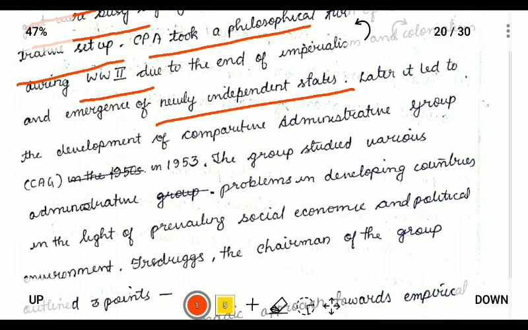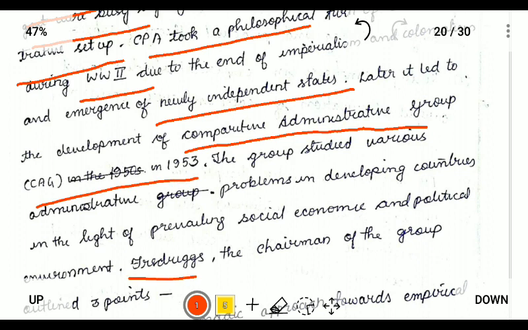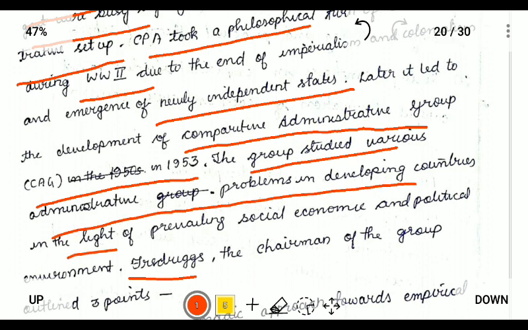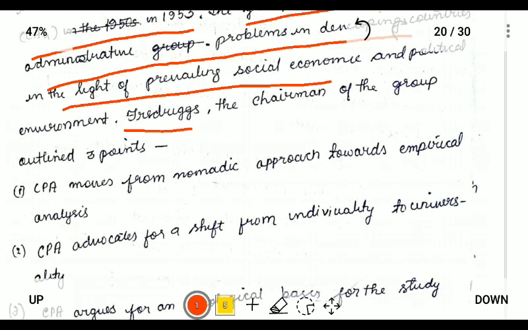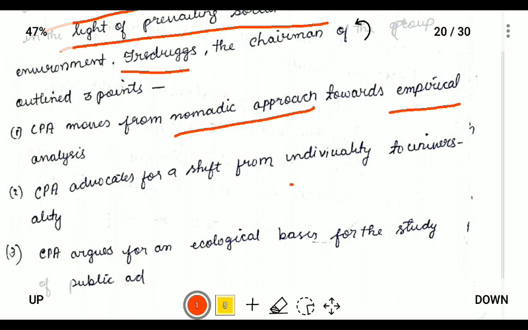Later, because of the necessity, it led to the Comparative Administration Group in the United States in 1953, and it was led by Fred Riggs. This group studied various administrative problems and developments in countries in the light of the prevailing socio-economic and political environment. And Riggs outlined three points on comparative public administration. That is, it moves from the nomothetic approach towards empirical analysis, that is, analyzing the administrative setup in a factual manner,